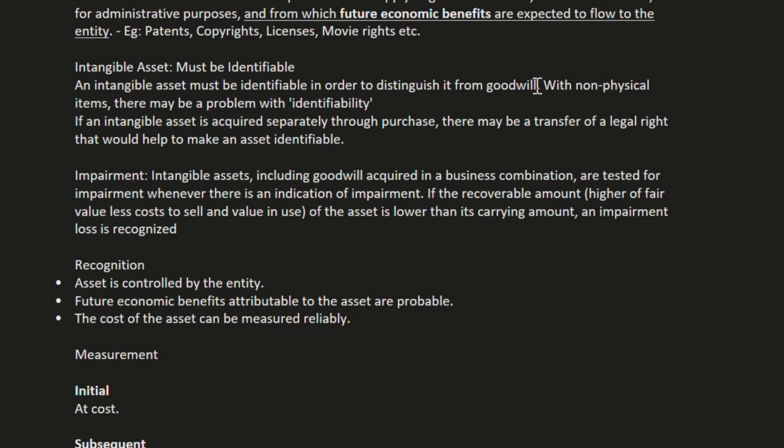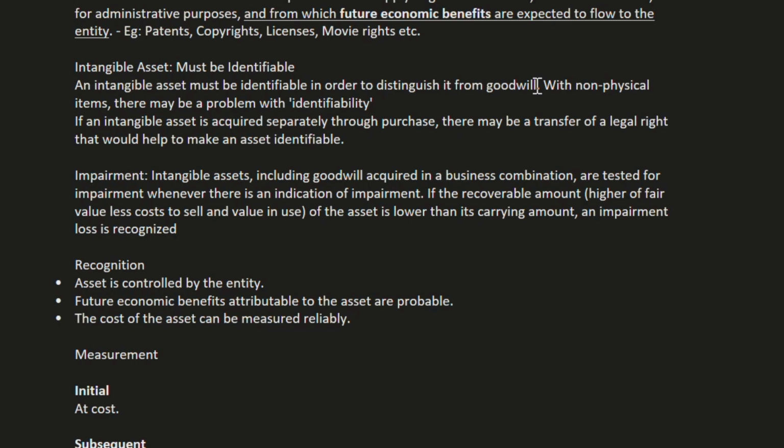So how do we recognize purchased goodwill? For example, when we acquire a subsidiary, at that time we pay consideration. The formula is consideration paid plus NCI value less fair value of net identifiable assets of the subsidiary. The remaining amount will be the goodwill value. So that goodwill value is considered purchased goodwill, and we need to recognize it.